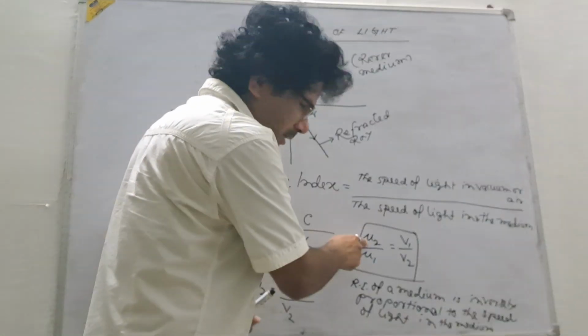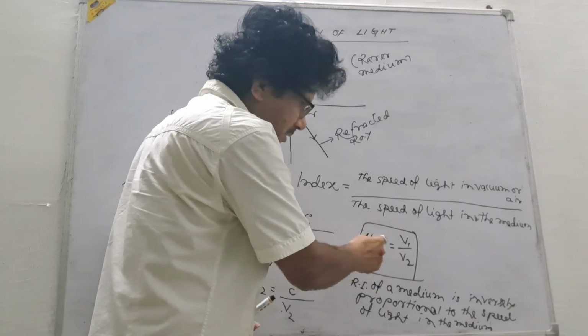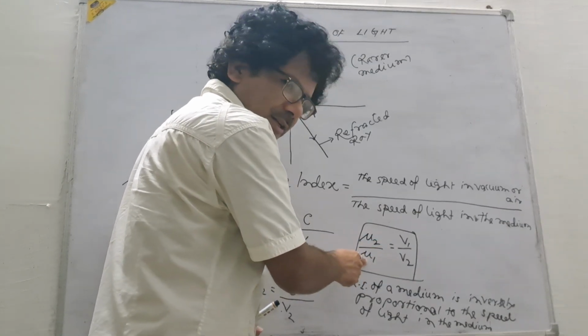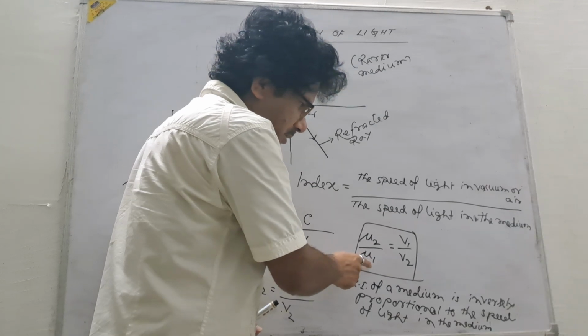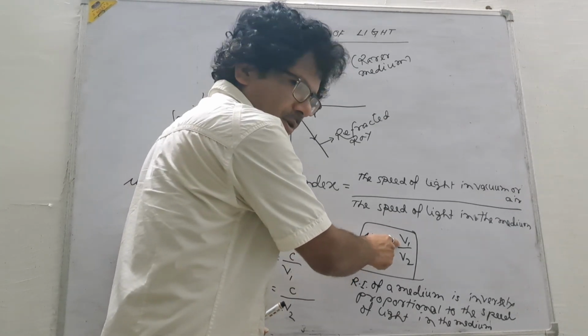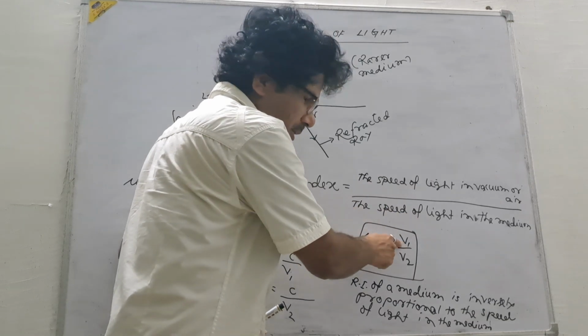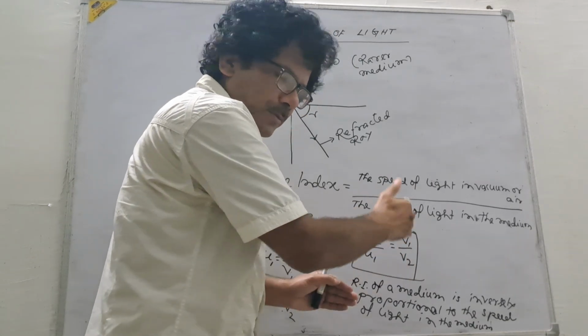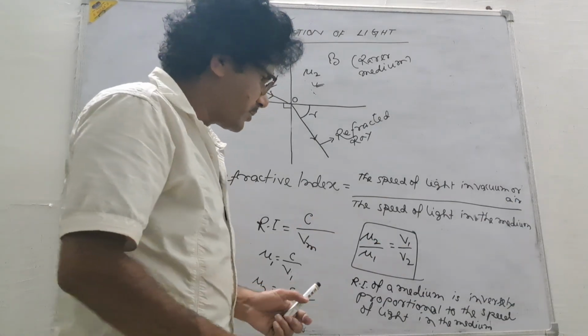Here refractive index in the numerator, here the velocity in the same medium is V2. Here refractive index in the denominator, no? That is refractive index of medium 1. Here velocity of light in medium 1 is in the numerator, no? So it is called inversely proportional. So inversely proportional means what?